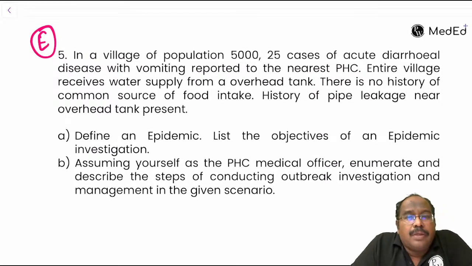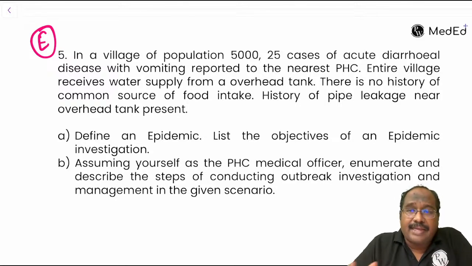In a village, 5,025 cases of acute diarrheal disease were reported. The entire village receives water supply from an overhead tank. There is no history of common source of food intake. History of pipe leakage near the overhead tank is present.